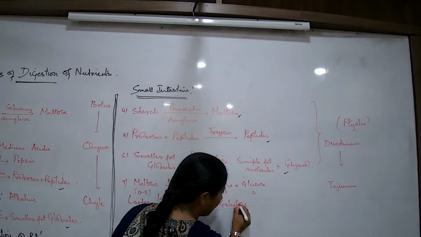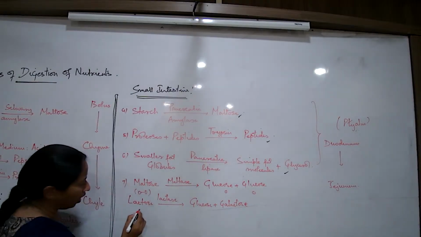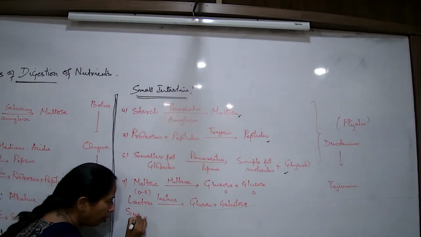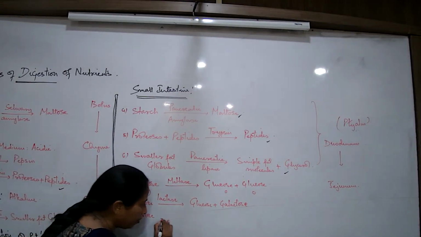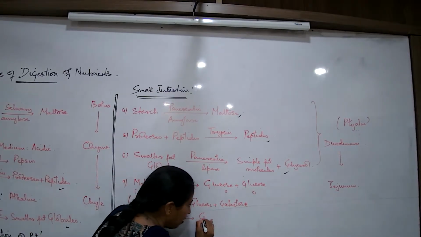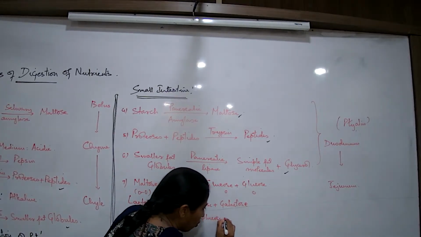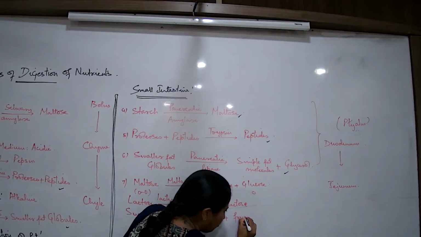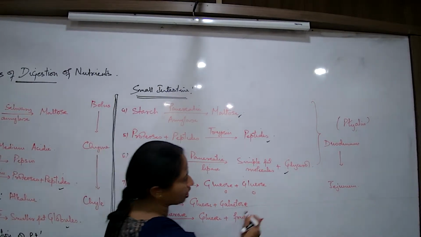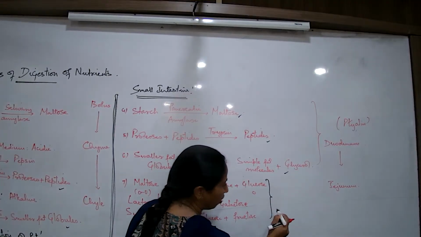Glucose and galactose, simplest form of carbohydrate digestion. Does the fruit contain sugar that we eat? Yes. What is the fruit sugar known as? Sucrose. So that also has to get broken down. So I would write sucrose now getting broken down with the help of sucrase and getting converted to the simplest form, that is glucose and fructose. So now that I say glucose and fructose, yes, this is the simplest form of carbohydrate digestion.